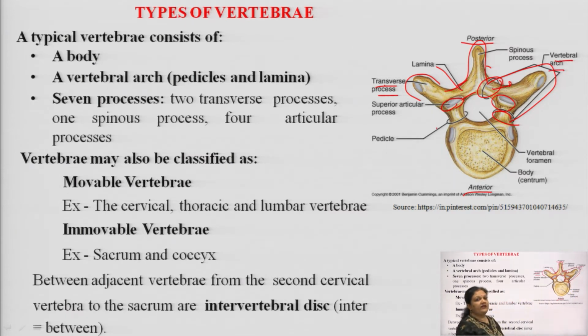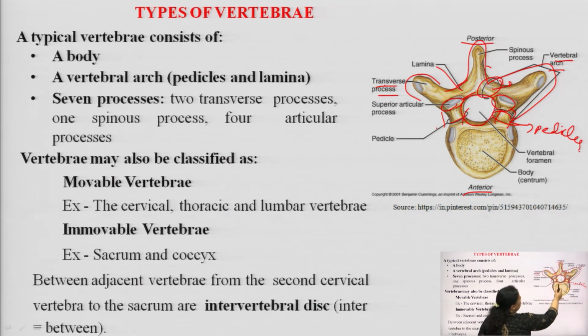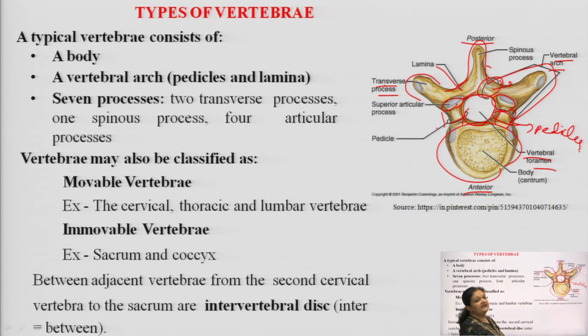And what is the vertebral arch? It is the joining of the pedicles and the laminae. And what is a pedicle? You will see here, these are pedicles, these are pedicles. Then you will see a hollow void area in the center, which is the vertebral foramen, and this is nothing but the body, or we can say the shaft, the complete body of the vertebra, which is also sometimes known as the centrum.